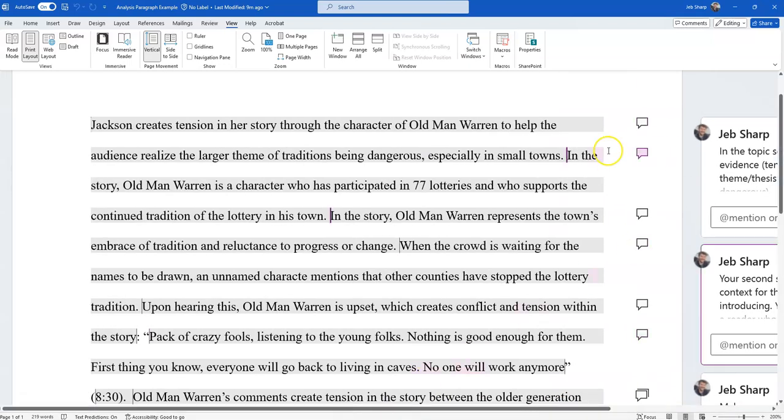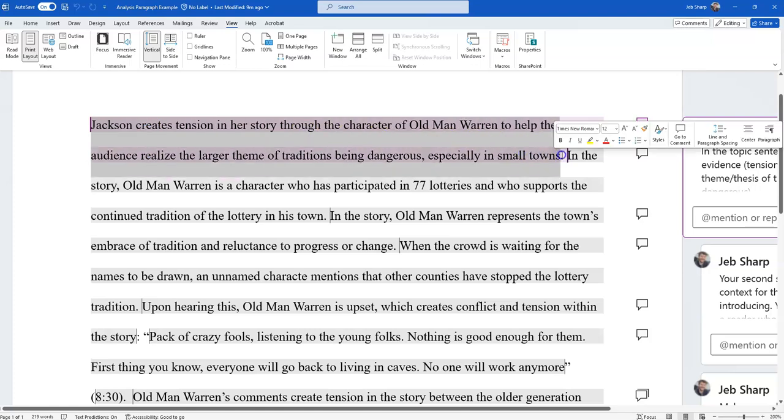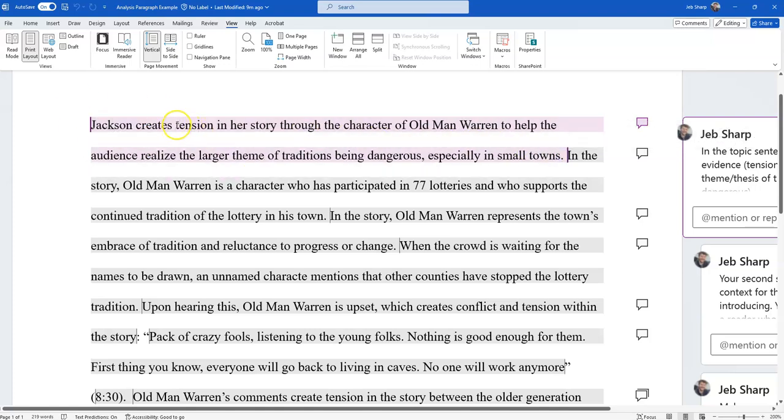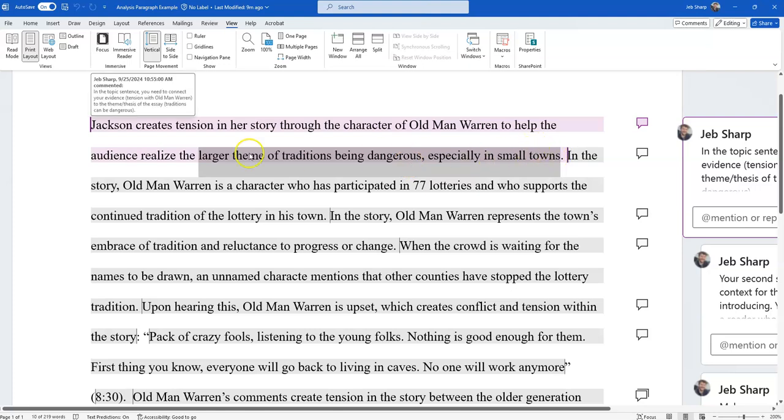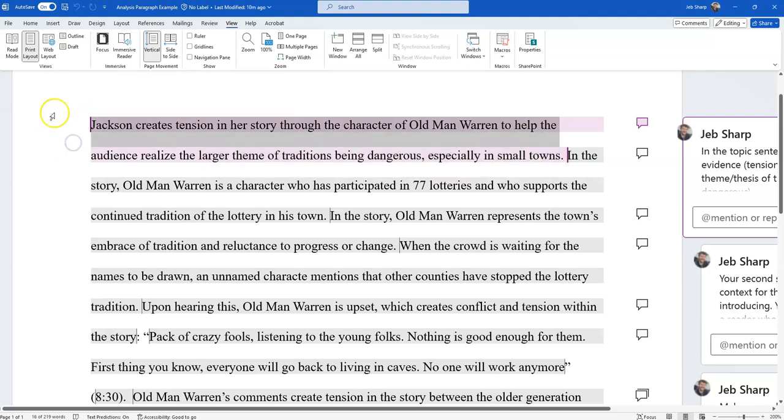So let's talk about an analysis paragraph. First thing that you need to do is write a topic sentence. And the purpose of your topic sentence, which you can see right here, is you want to connect your evidence, here the evidence is tension, to the larger theme. Here, since we're talking about the lottery, the theme is traditions are dangerous, especially in small towns. So you're making some kind of analytical claim about the evidence here. We're saying the tension helps the audience realize the larger tradition.